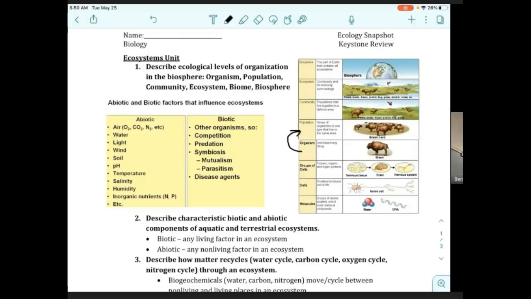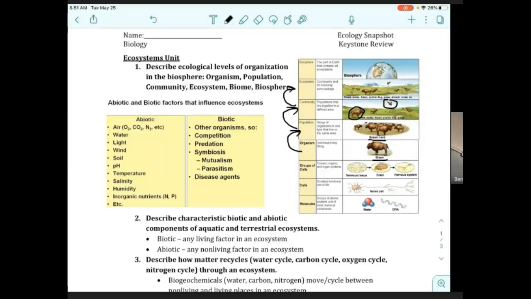Remember, organisms make up populations. So if we're talking about just one bison, right, that's an organism. But if we talk about all of the bison, like the herd, that's a population. Populations make up communities, right? So now we're talking about bison, but we're also talking about the birds in the ecosystem. And so when we talk about two different kinds of species in the same place, that's community.